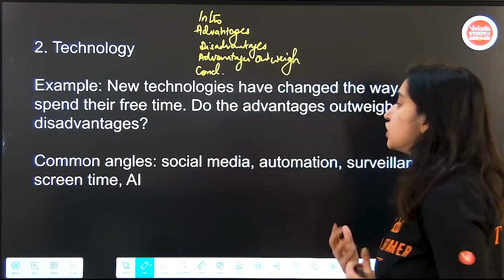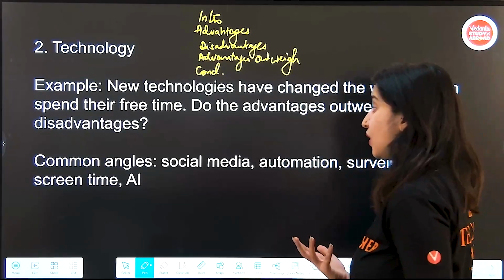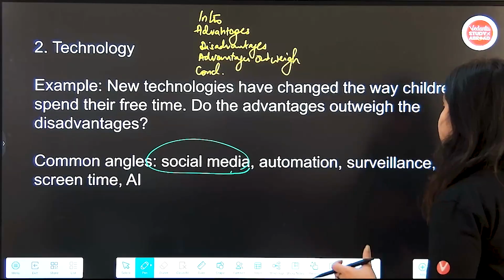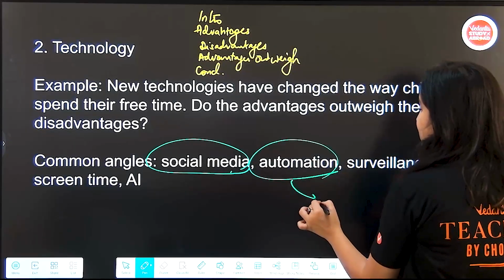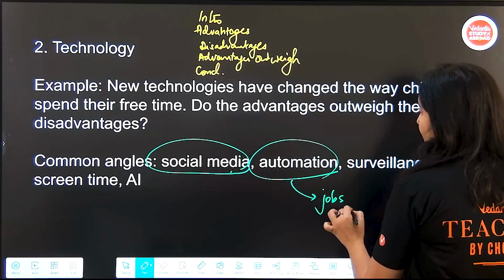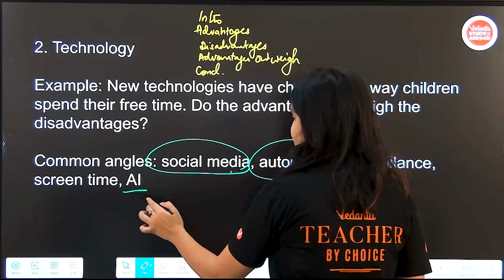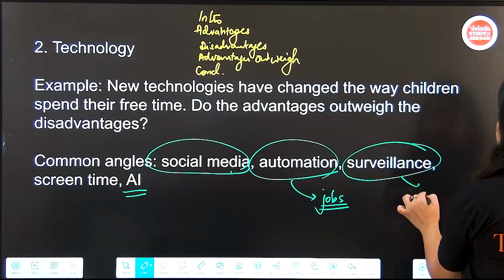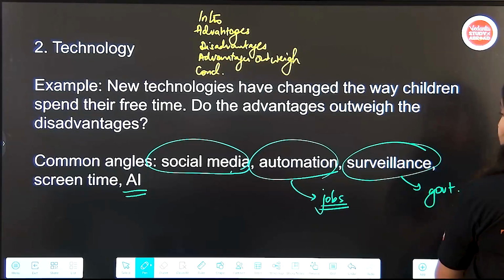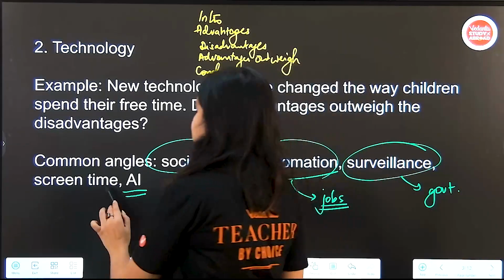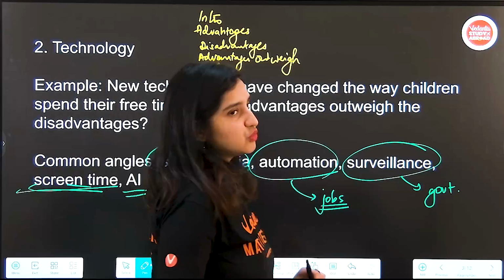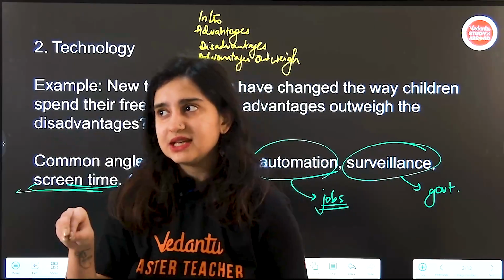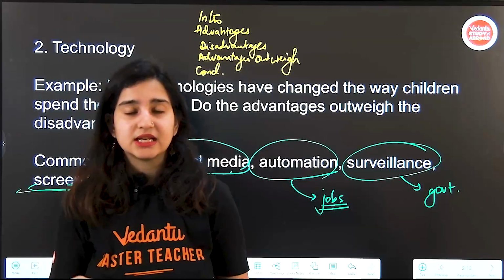Now, what are some other common angles with respect to technology? Obviously, use of social media, big one. Automation also overlaps a little bit with jobs, how AI is taking over jobs. AI definitely a huge topic. Surveillance can also overlap with government policies, and obviously screen time. Okay, so you need to research all of these topics broadly. Don't get into a lot of detail. You don't need to memorize statistics, like I said.